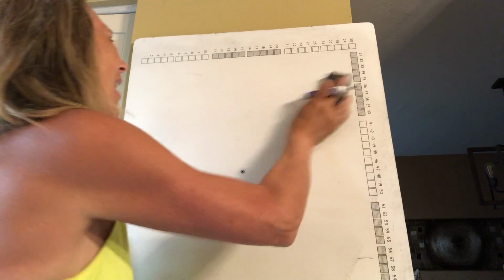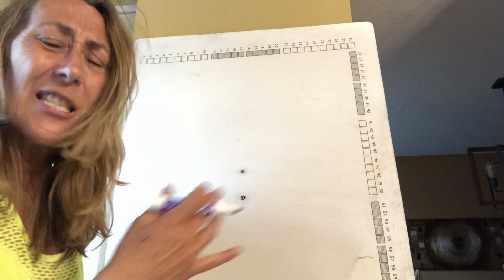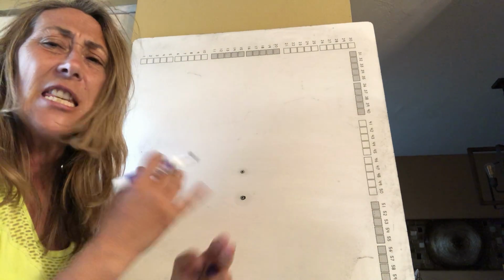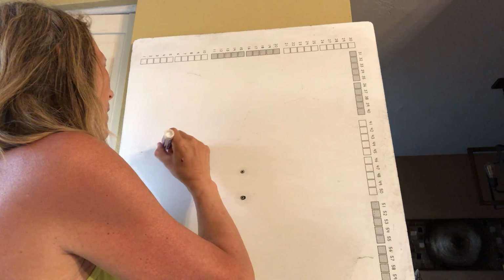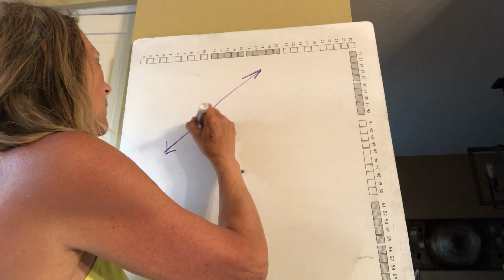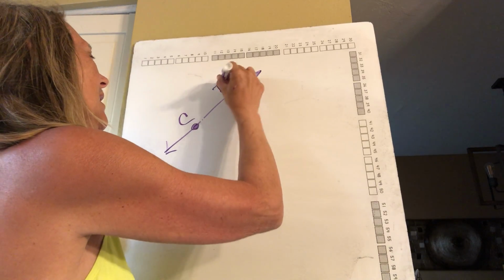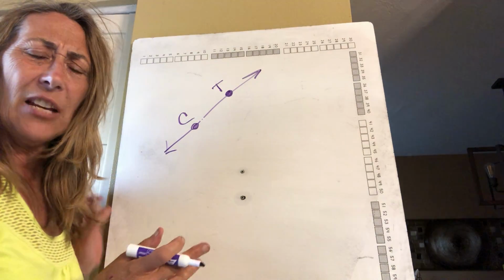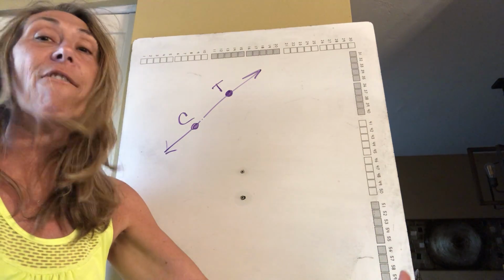We also have lines that never intersect. That means they never cross over each other. They never touch each other. And I'm going to draw them this way because we generally don't see them this way. Let's go with CT. So that's line CT. Remember, lines can go in any direction you want them to, and they go on forever and ever.